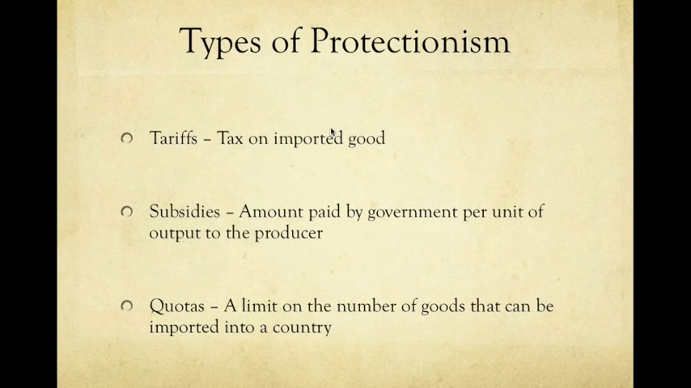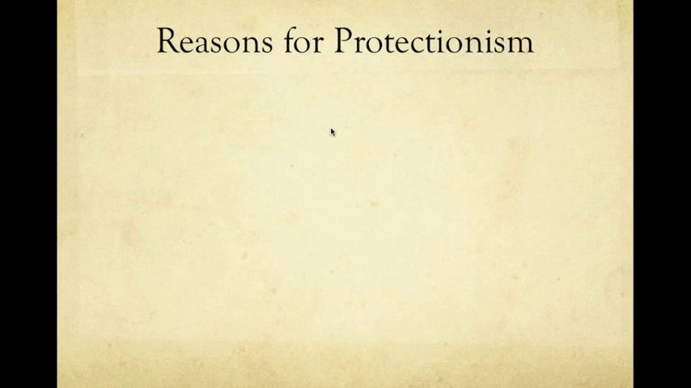A quota is a limit on the number of goods that can be imported into a country. For example, Sweden might put a limit on the amount of grain or wheat that they want to import into their country. There are several reasons for protectionism.